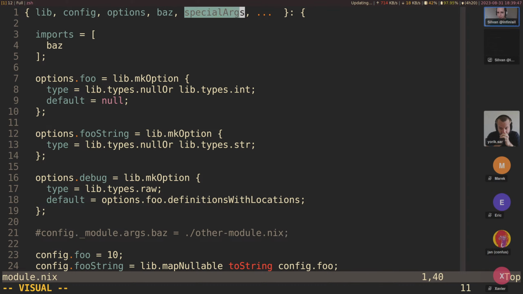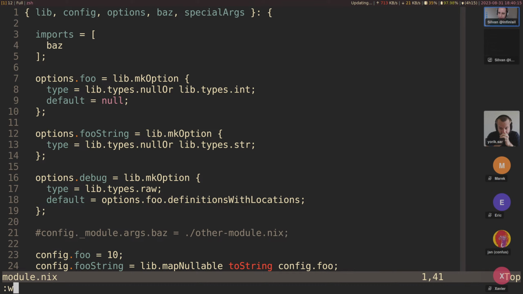But specialArgs can be accessed without infinite recursion. So that's kind of part of it. I think the main use case for this is somewhere in the documentation system, where the documentation needs to reevaluate the entire module system with changed arguments, and the specialArgs should also be in there, something like that.